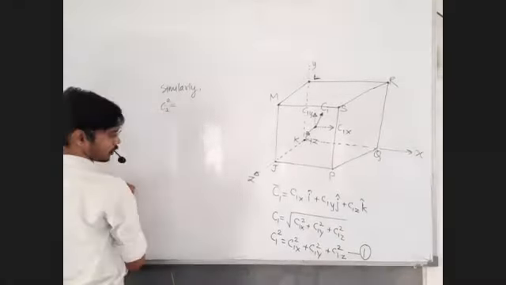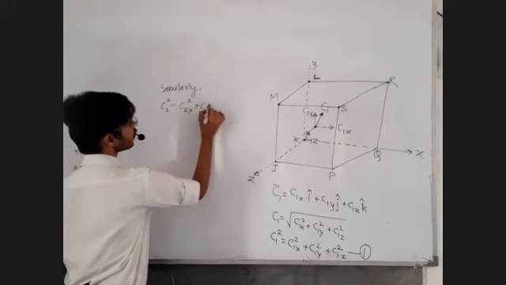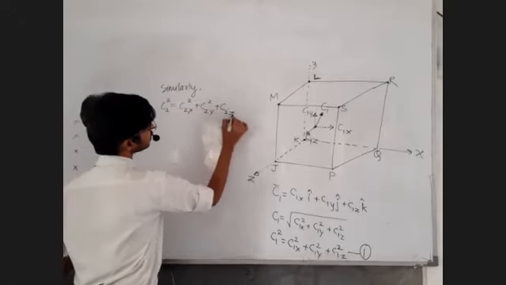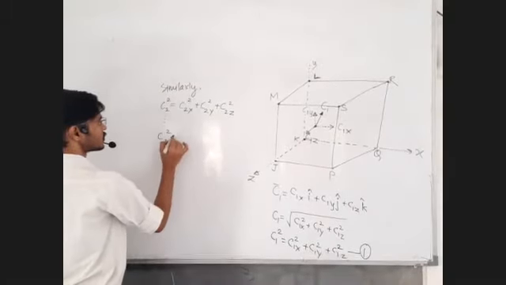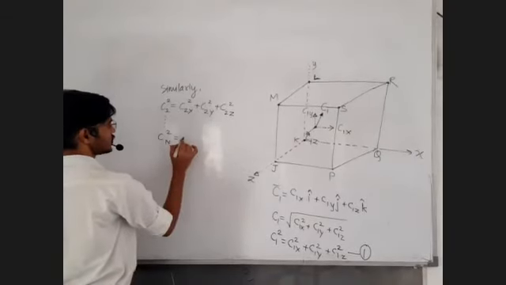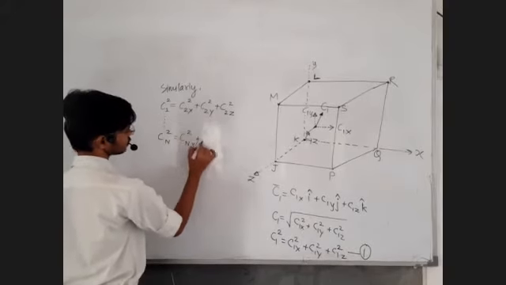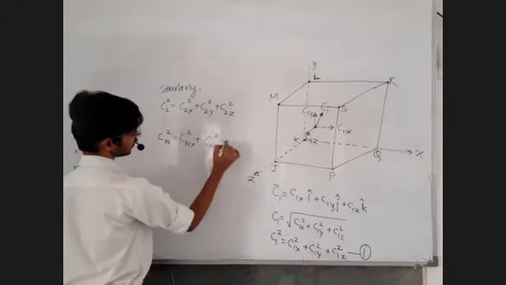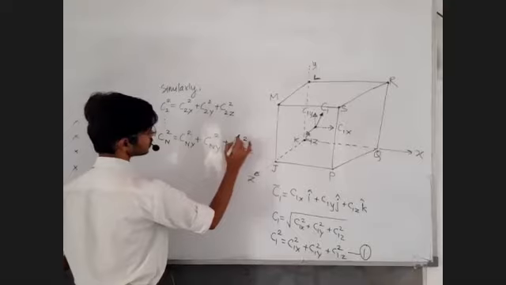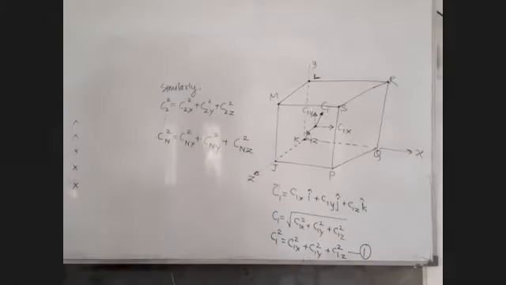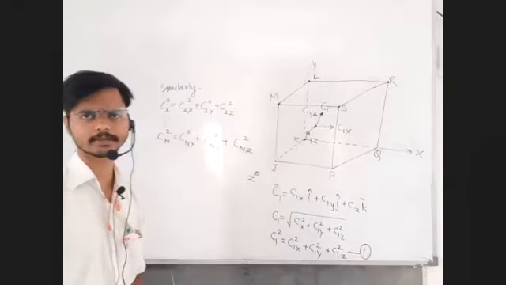Square of speed of second molecule, C2 square, is equal to C2 x component square plus C2 y component square plus C2 z component square, and so on up to Cn square. Cn square is the square of speed of nth molecule: Cn x component square, Cn y component square, Cn z component square. Just write down up to this, and once you are done, let me know in the chat box, clear and written.